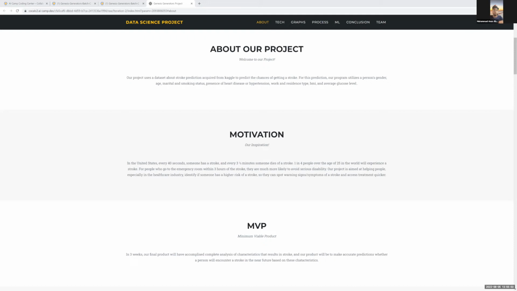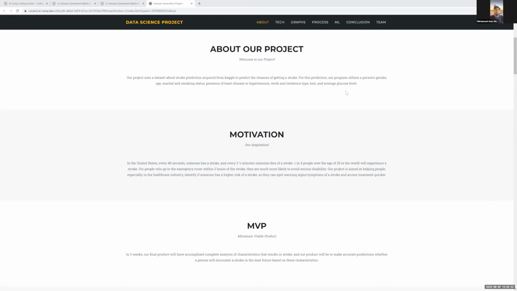First of all, about our project. Our project uses a data set about stroke prediction acquired from Kaggle to predict the chances of getting a stroke. For this prediction, our program utilizes a person's gender, age, marital and smoking status, presence of heart disease or hypertension, work and residence type, BMI, and average glucose level. So all those kinds of things.